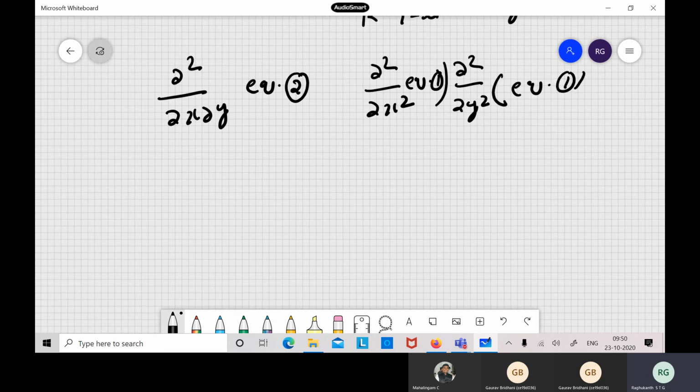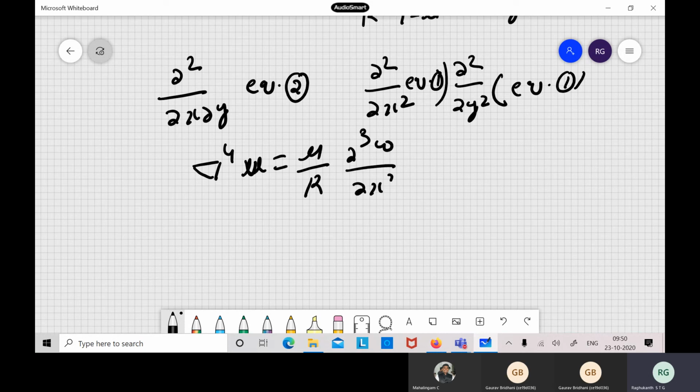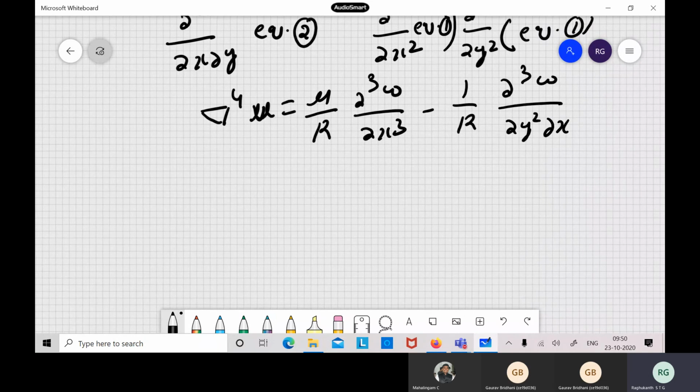Finally, one more operation you have to do. So you will get ∂⁴u equal to mu by r ∂³w/∂x³ minus 1 by r ∂³w/∂y²∂x. A lot of algebra is there, one more operation is there, but I will write the final expression here.